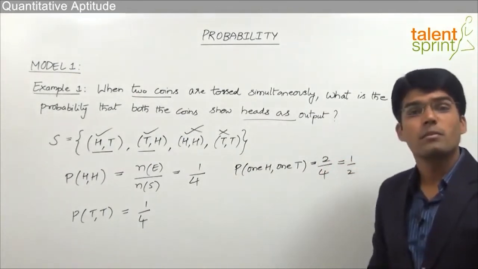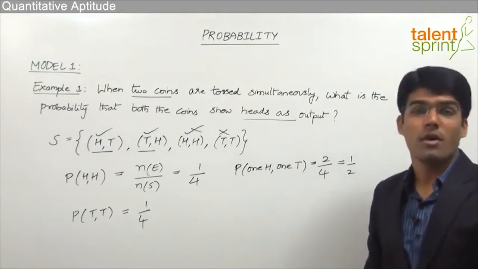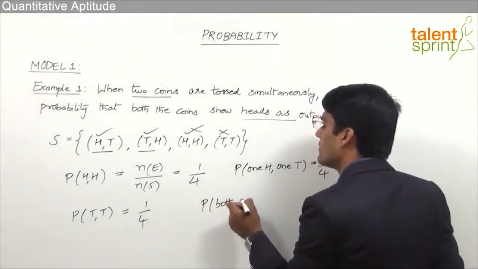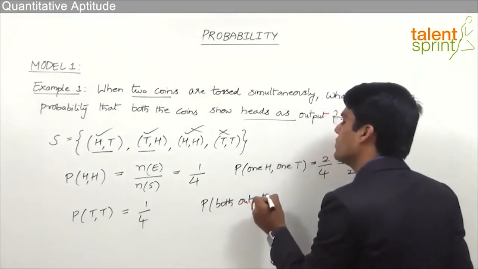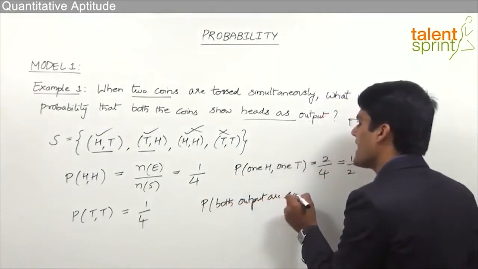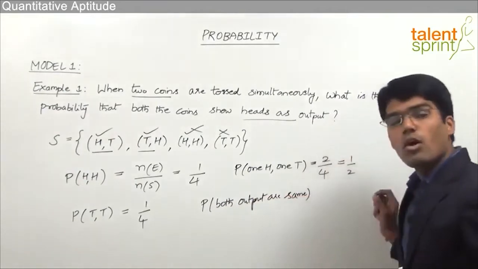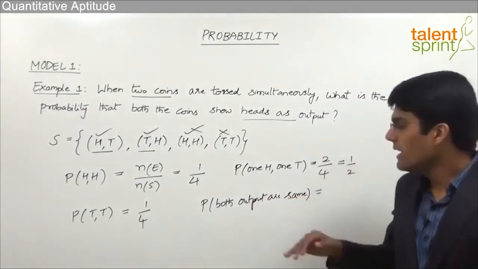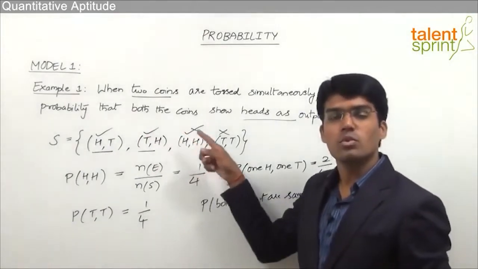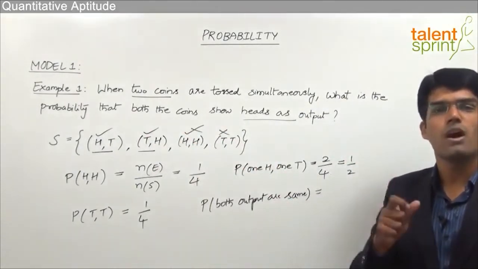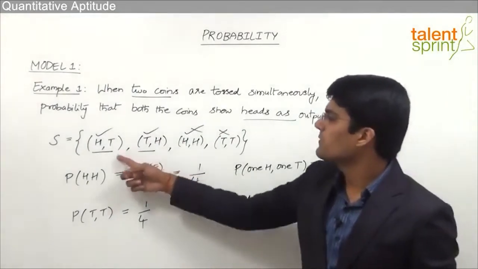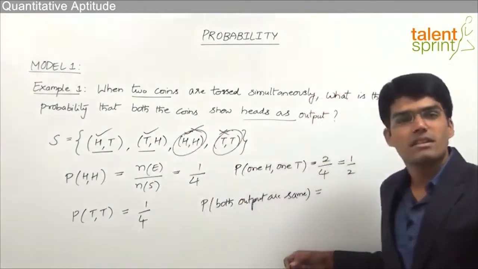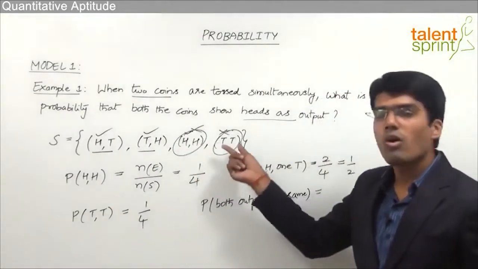Likewise, what is the probability that both the coins show the same output? Probability that both show same output. Both outputs are same. Let's take this. Both outputs are same. That means either both the coins should show heads or both the coins should show tails. Now, how will we get the answer in this case? Now here, to get the answer, we need to find out those possible outcomes in which both the outputs are same. Now out of these 4 outcomes, we find that there are 2 ways in which both the coins show the same output, both heads or both tails.